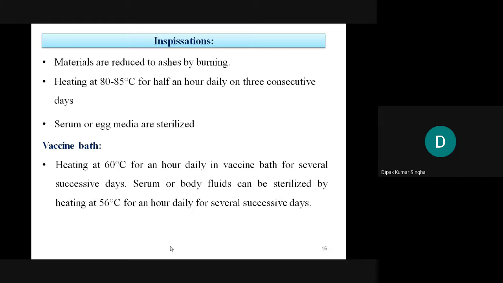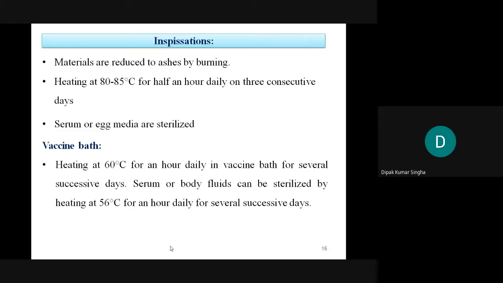The vaccine bath: heating at 60 degrees centigrade for one hour daily in the vaccine bath for several successive days. Serum or body fluid can be sterilized by heating at 56 degrees centigrade, one hour daily for several successive days. In that case the vaccine can be sterilized at 56 or 65 degrees for 1 hour, but not for just one day. It must be 3 consecutive successive days.